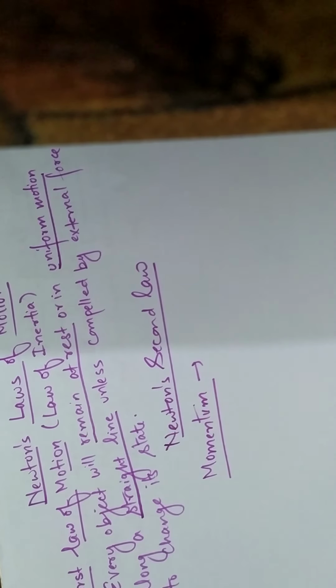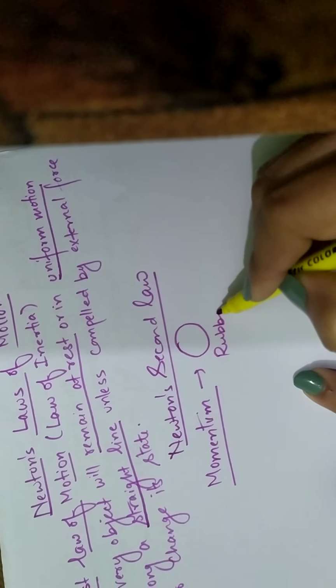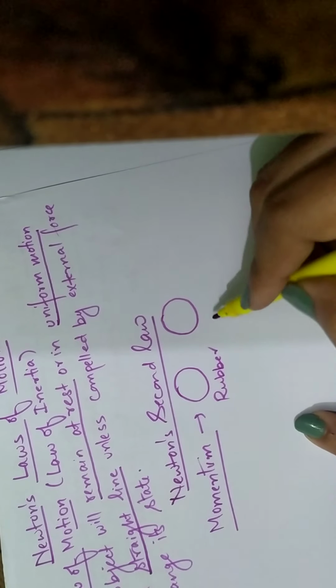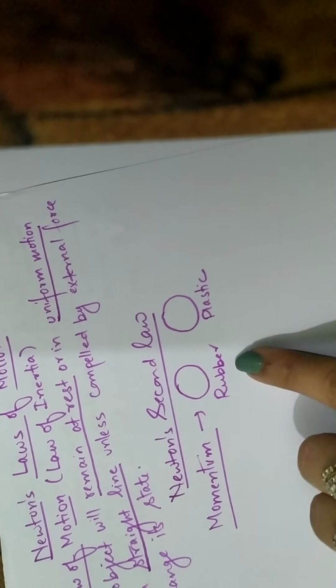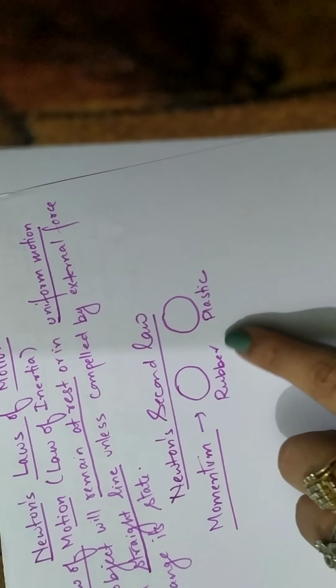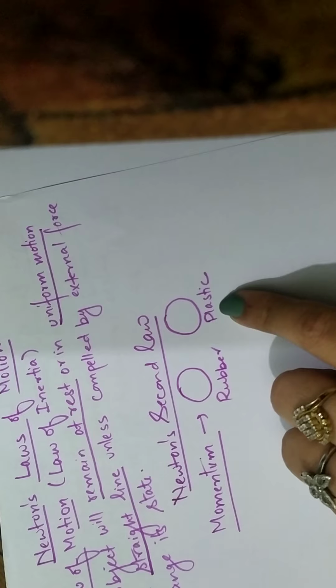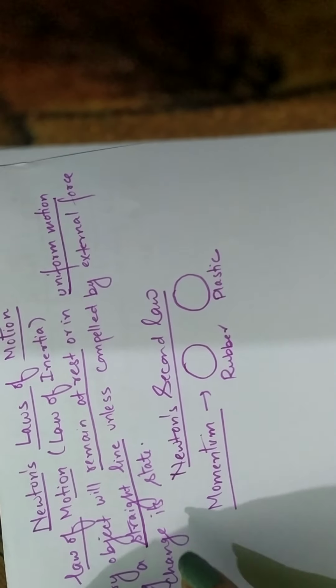Now imagine there are two balls. One is made up of rubber, your cricket ball you can say, and another one is a plastic ball. Both have the same shape and size, but of course the rubber ball is heavy, its mass is more compared to the plastic ball.